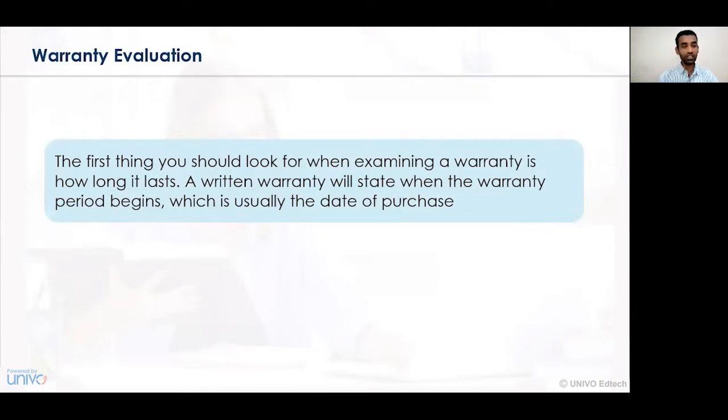So initially, before evaluating a warranty contract, one has to be very certain and identify the type of warranty and what type of product it is. A warranty is a written statement which gives an assurance as to when the period of warranty begins and what the date of purchase is.